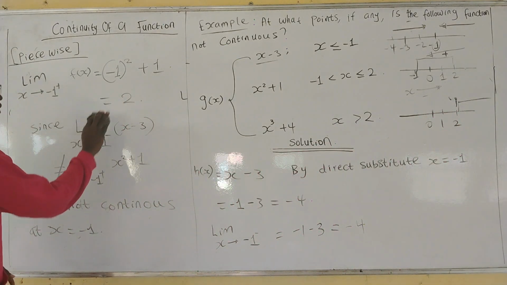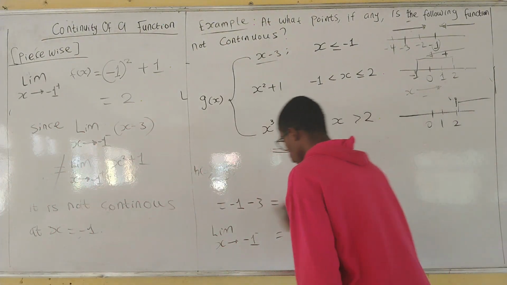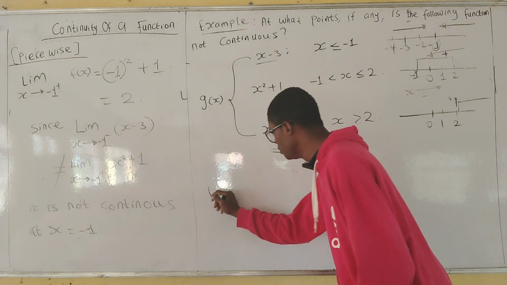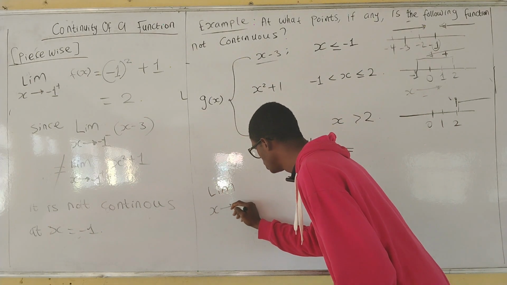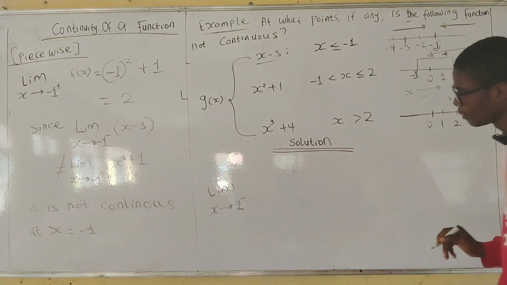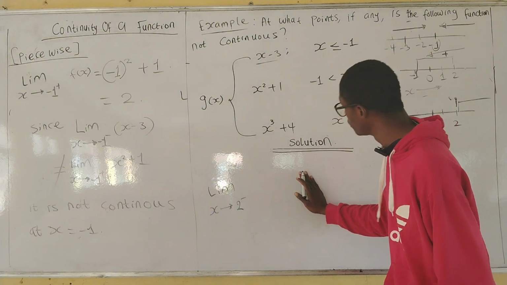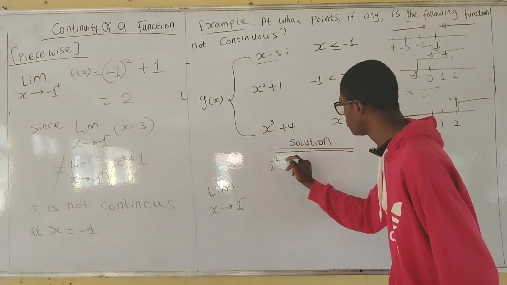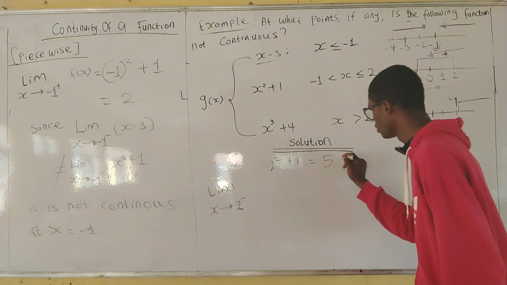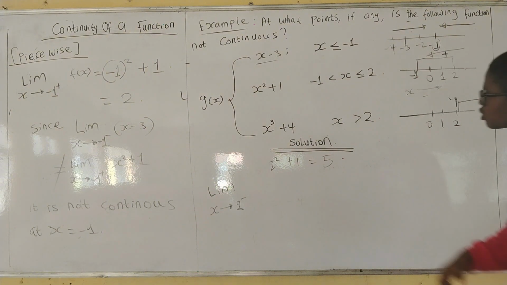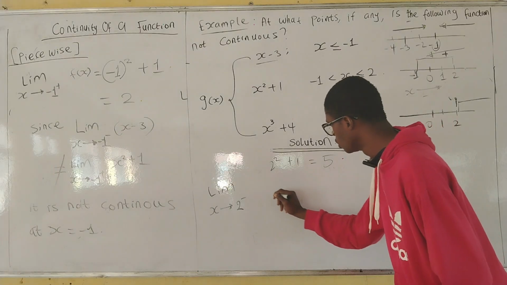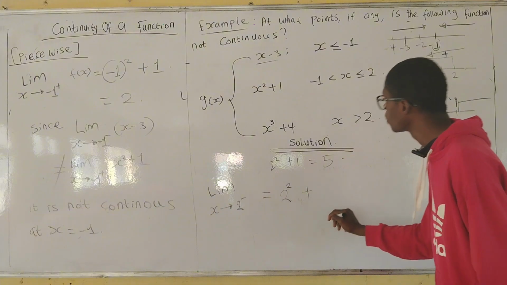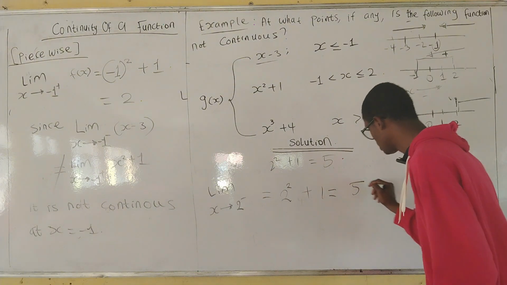Let me just clean from here. So now we'll do the same thing for that particular value. We'll take the limit as x approaches 2 from the negative. First, you are supposed to direct substitute 2. If you direct substitute 2 here, we have 2 squared plus 1, which will give you 5. But the main thing is, when you take the limit as it approaches from the negative, you have 2 squared plus 1, which will give you that same 5, right?